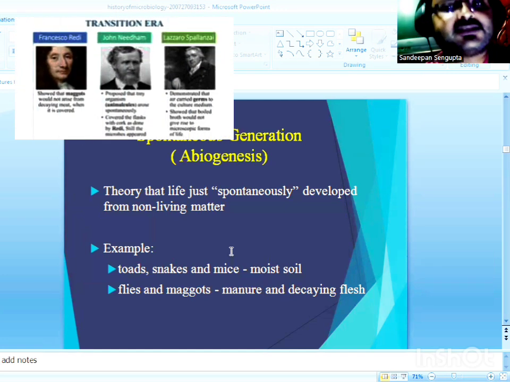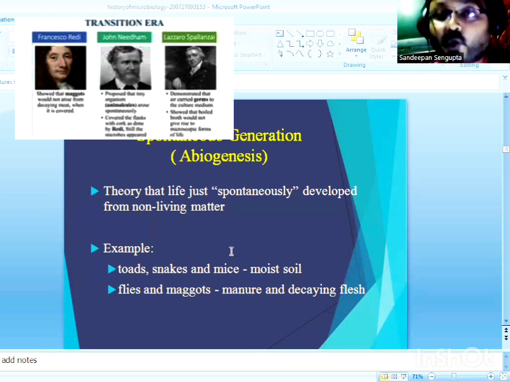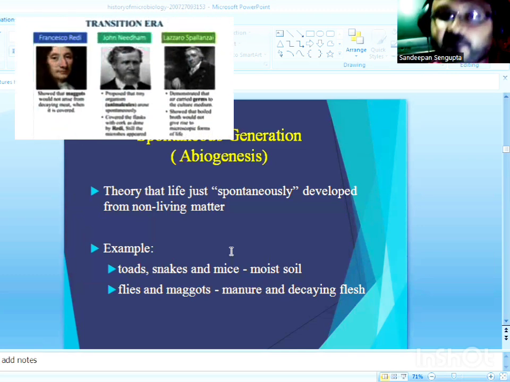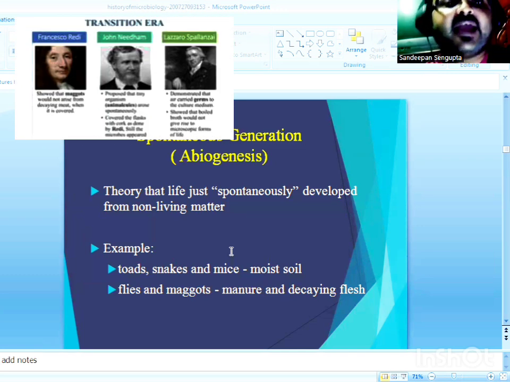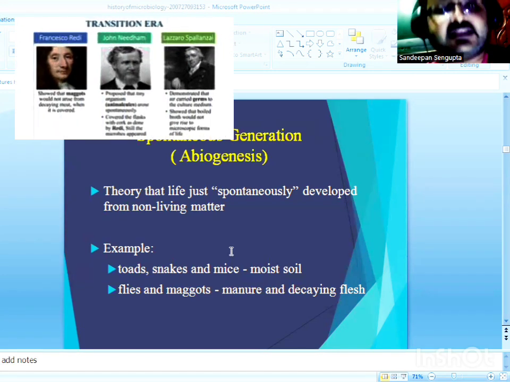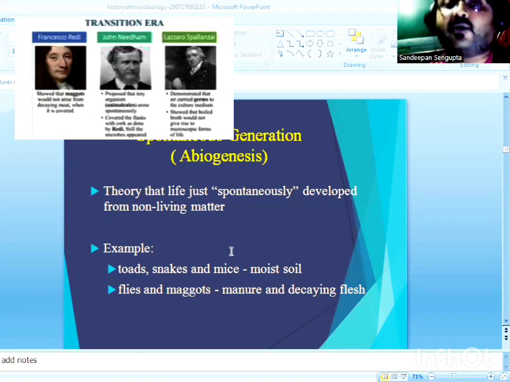So the transition era of microbiology involves the work of two groups of biologists. One group included biologists who were in favor of the theory of abiogenesis or spontaneous generation, and the second group included biologists who were in favor or support of biogenesis.